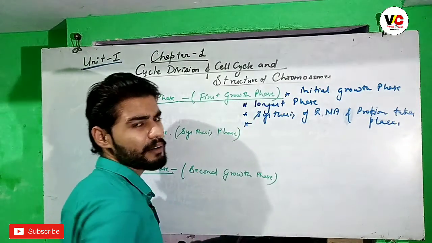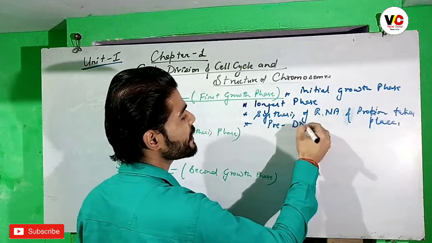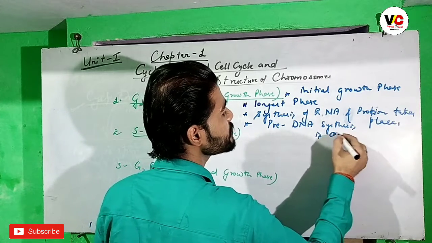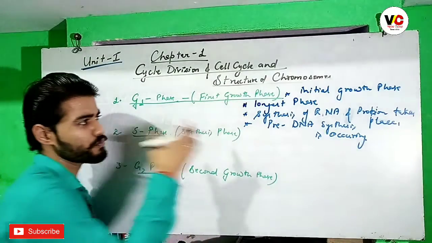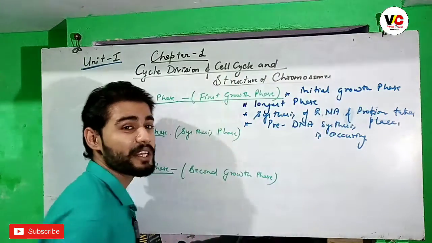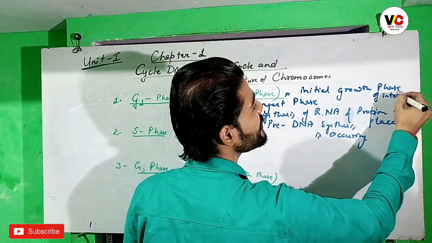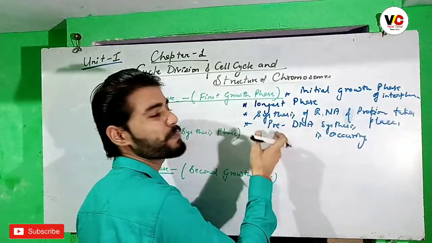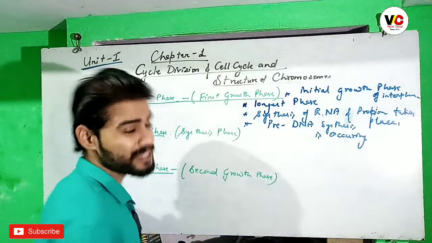Here the G1, the pre-DNA synthesis phase, is occurring. So what is G1 phase? G1 phase is the first growth phase. It is the longest phase, the initial phase of interphase. Here the synthesis of RNA and proteins takes place, and the preparation for DNA synthesis is occurring here.